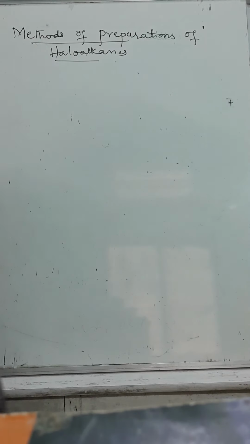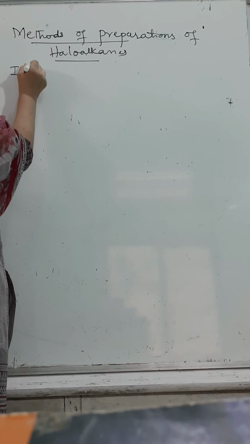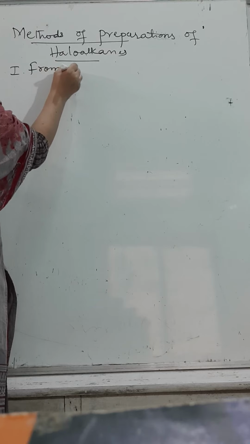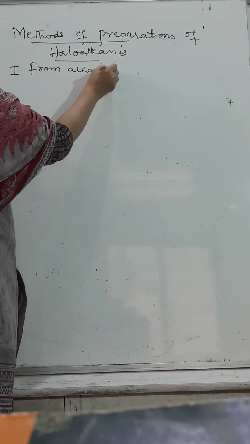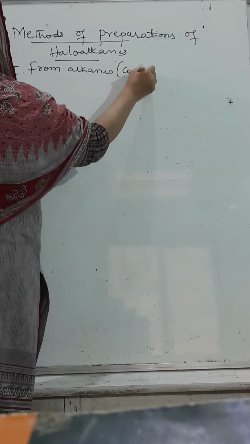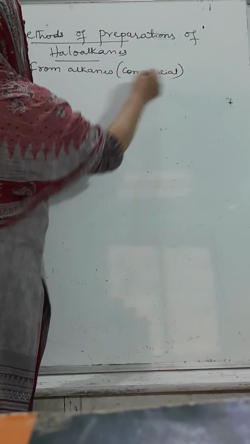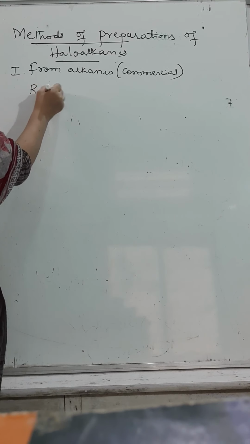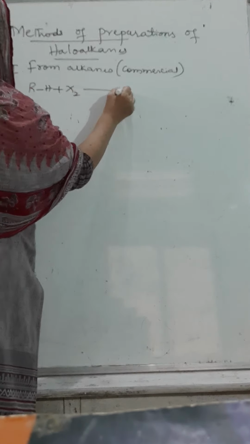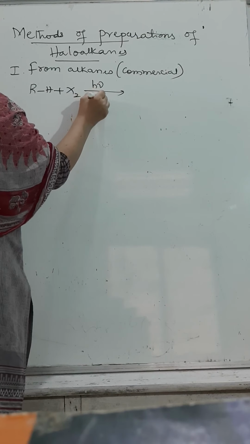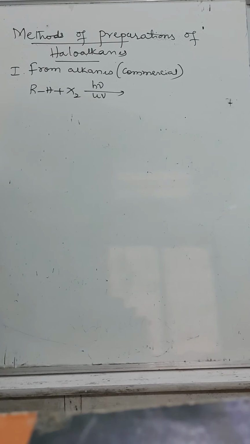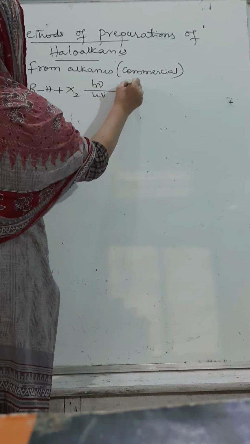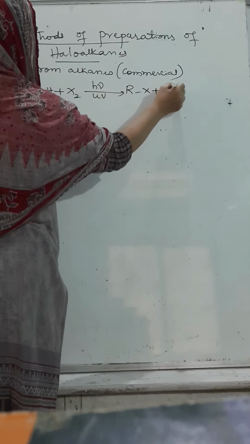How to prepare? The first and most important method, which is important for industrial, that is commercial, use, is from alkanes. And this is a commercial method. When an alkane undergoes halogenation in the presence of diffuse sunlight or ultraviolet light, even at high temperature, we can get RX